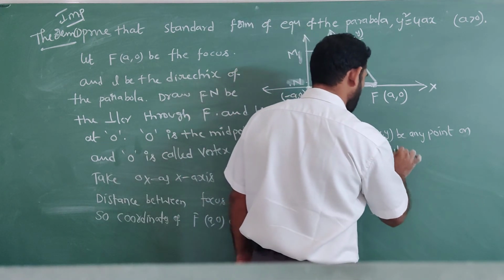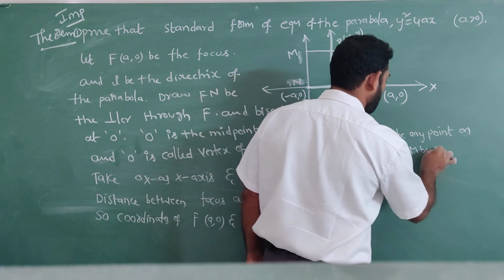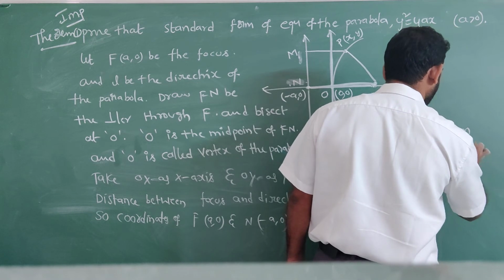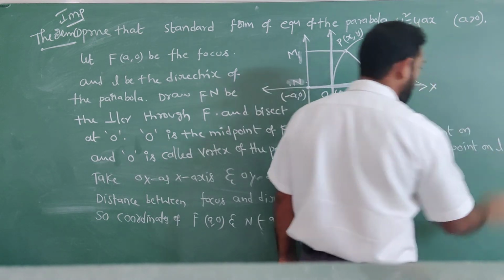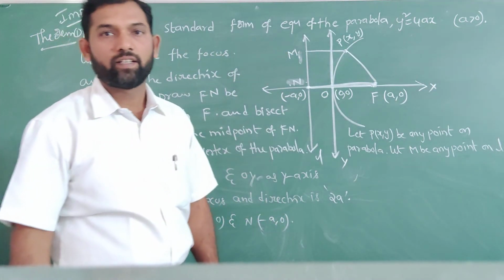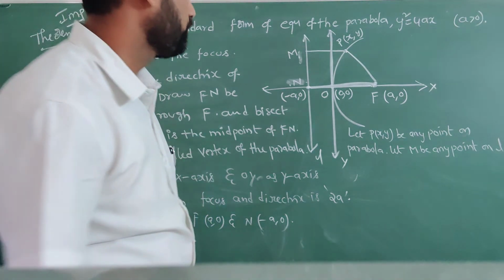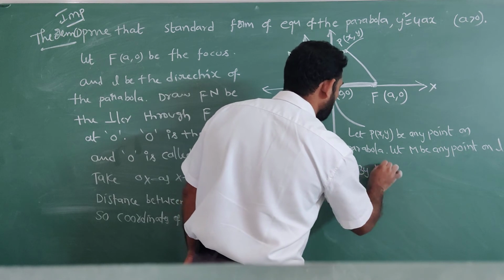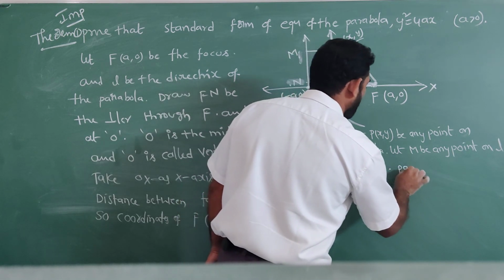Let capital M be any point on line L. L means directrix. Any point on L. So now, by definition of parabola,